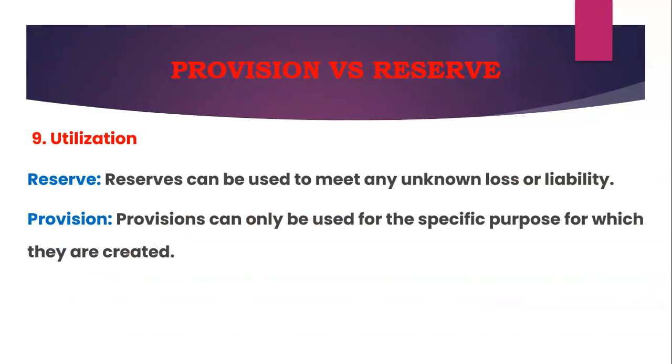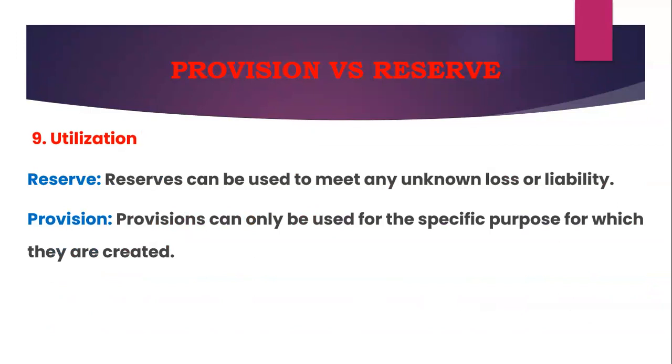Right. Then what is the utilization? Reserves can be used to meet any loss or any liability, because reserves are meant for future contingencies, future uncertainties. The name itself indicates we keep some amount aside from our profit. We can utilize reserve for any purpose. Whereas provision has to be utilized for the specific purpose for which we have created it.